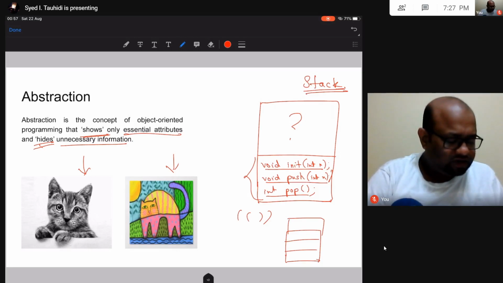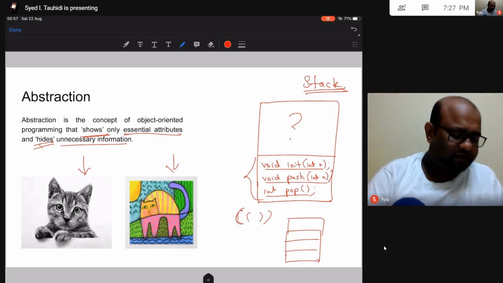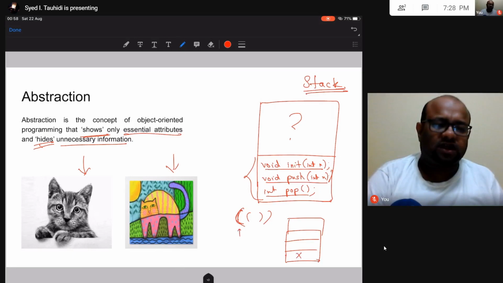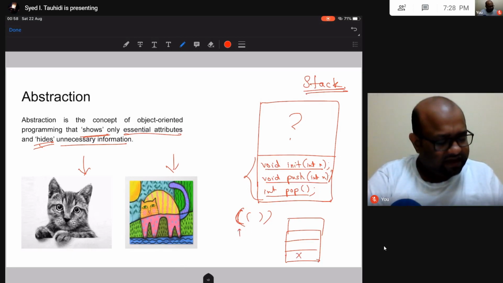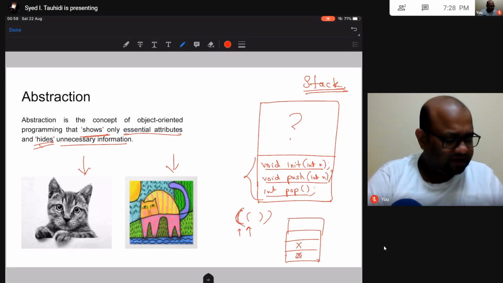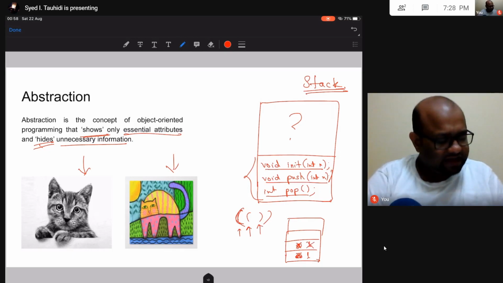So when I am going to see this open parenthesis, I am going to insert some x into this stack. When I see another parenthesis, I am going to insert another x, or I can insert a number instead, say I am inserting 1 to the stack. When I see this closing parenthesis, I am going to pop from the stack, and when I see another closing parenthesis, I'm going to pop again from the stack.